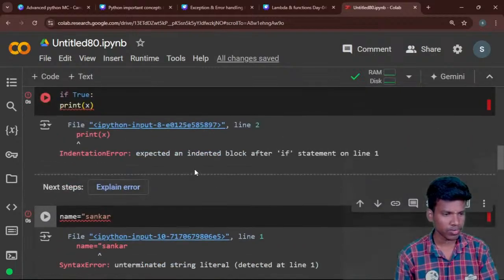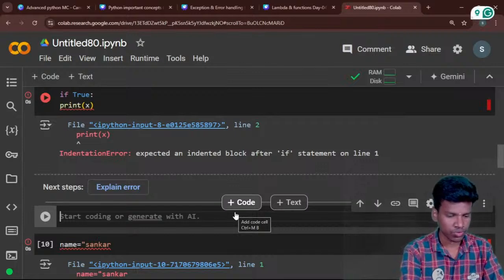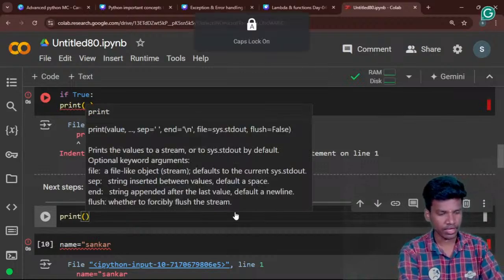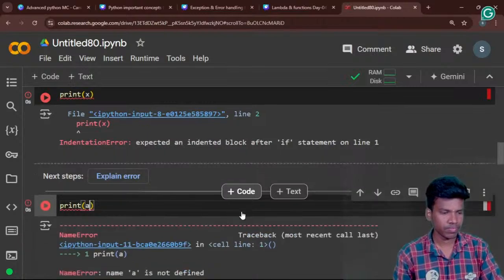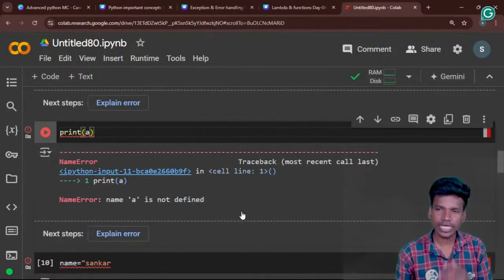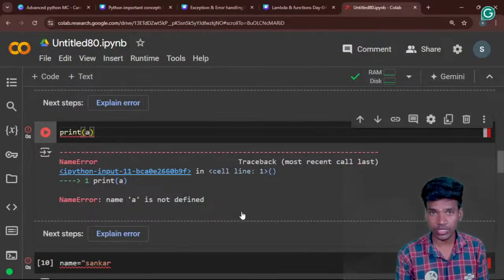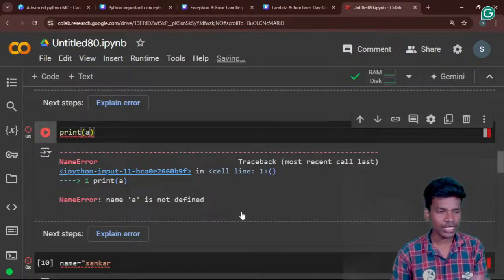Okay. Next we will see about name error, right? Print of a is getting a name error because the variable a is not defined. We have not mentioned the value of the a variable, so only then will the error be thrown. That is called a name error.